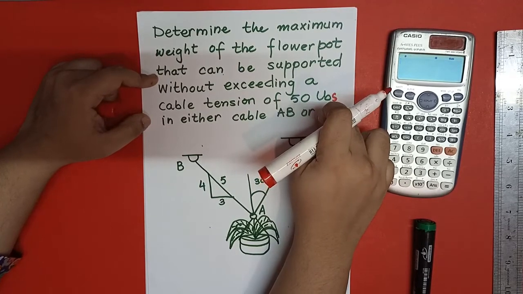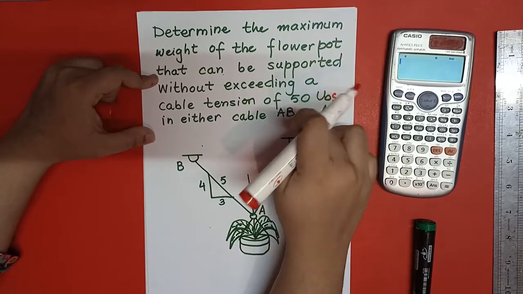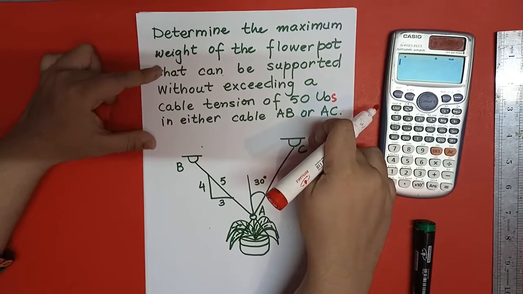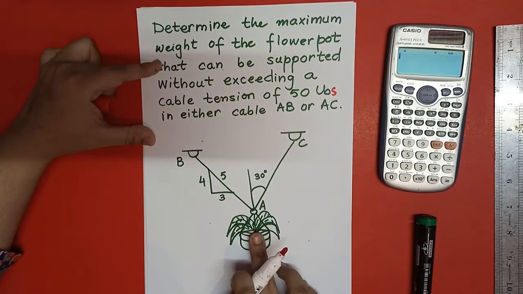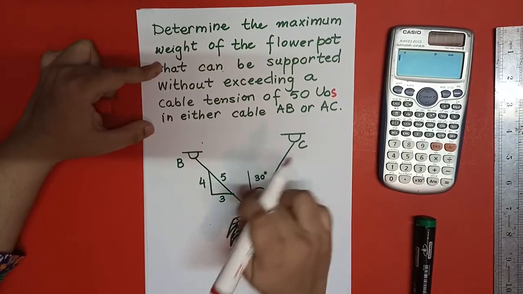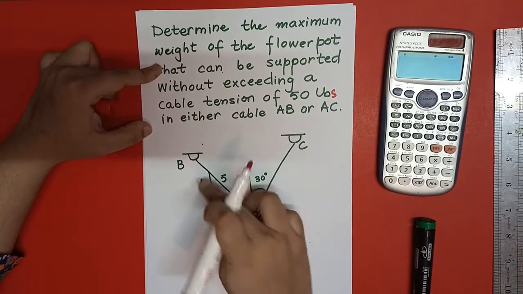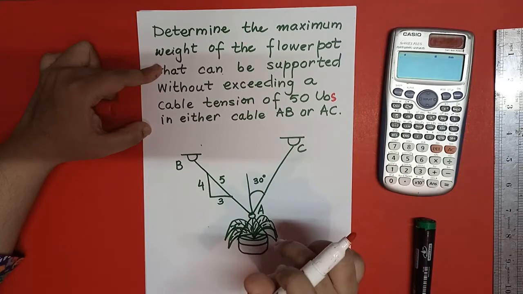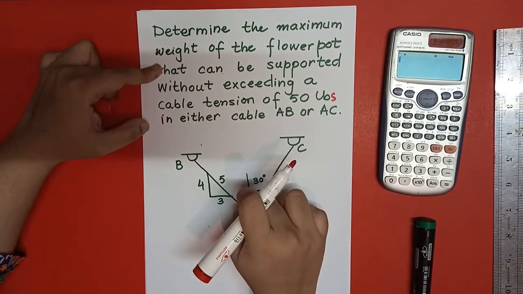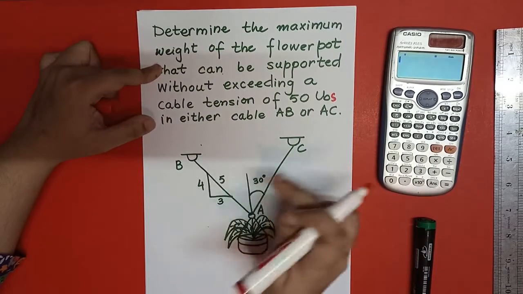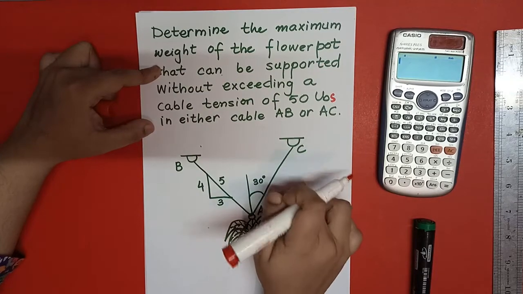So if there are conditions given in the question, how can we solve it? I will discuss it here. This is the diagram given in the question: a flower pot is hanging at point A and two cables are connected at point A. One cable is AB and the other cable is AC. We can draw a free body diagram at points B, C and A, but you know very well there is only one tension at point B and one tension at point C. We have already discussed this in the previous lectures.